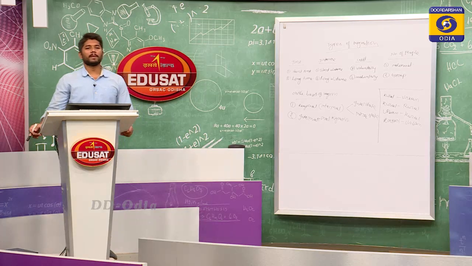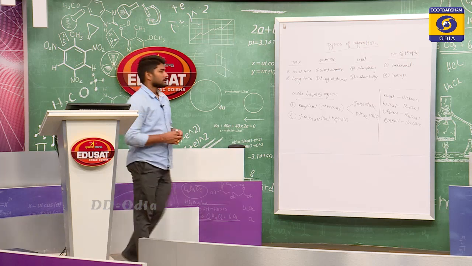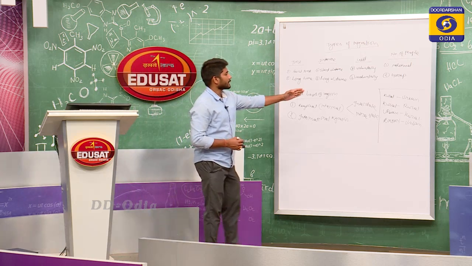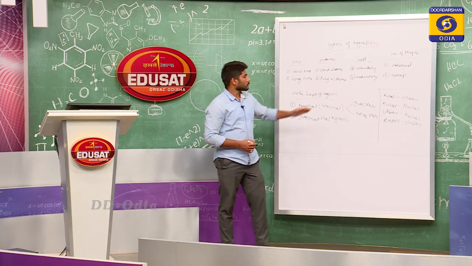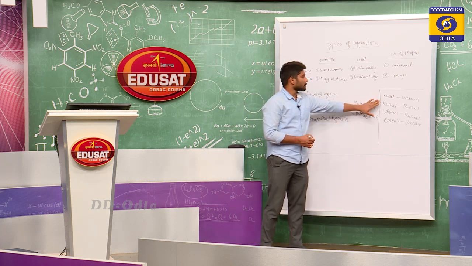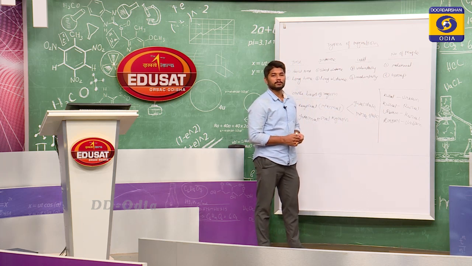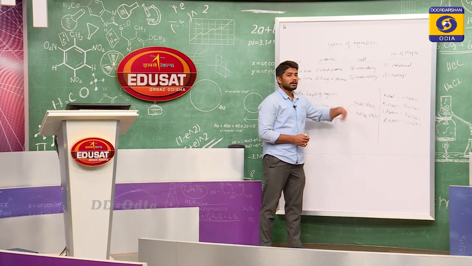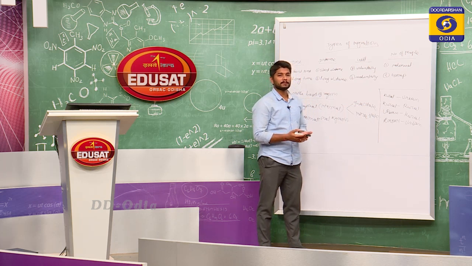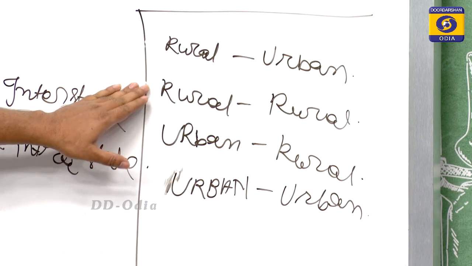Broadly, rural urban migration is a very prominent form of migrations generally found in India, where people move from rural area to urban area. After the rural urban migration, what is rural to rural migrations? These types of migrations are found in India because of our social structure and social customs, where because of marriage generally girls migrate from one village to another village, and these types of migration again more prominently found in India.